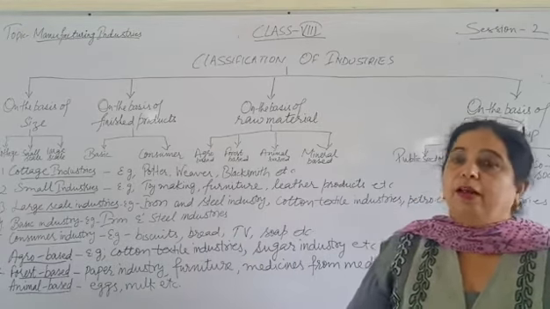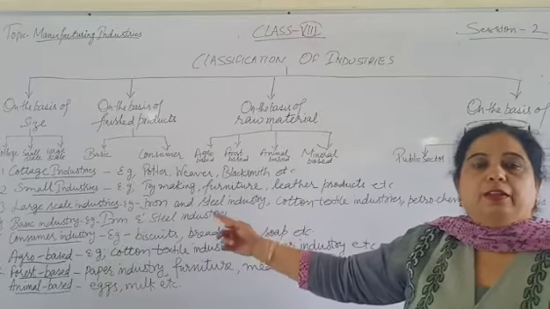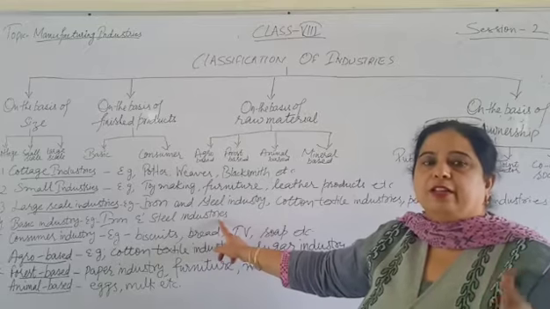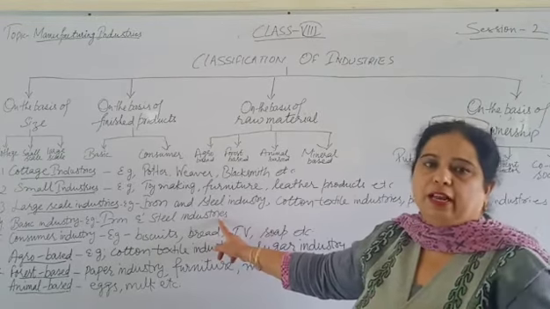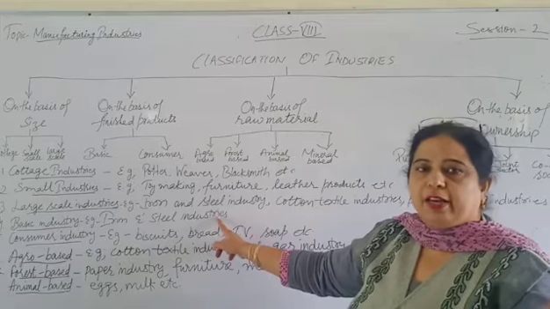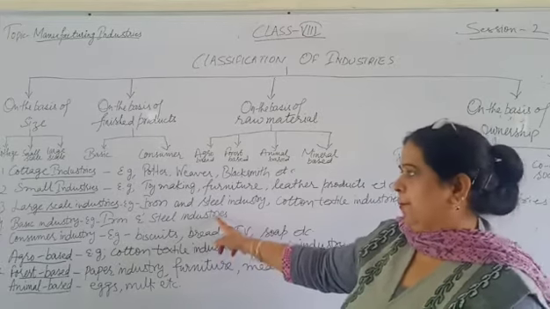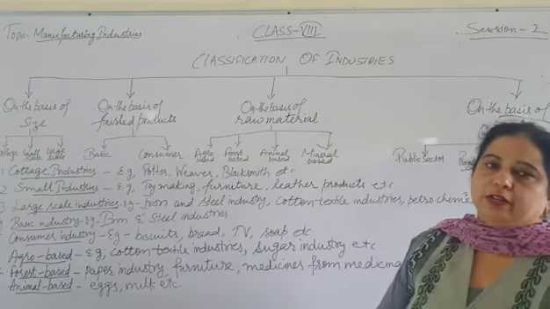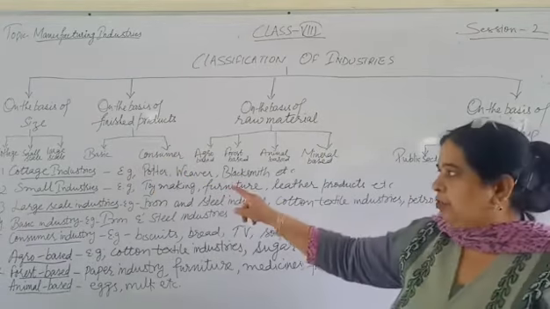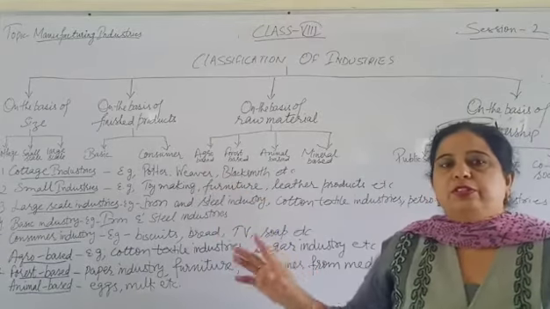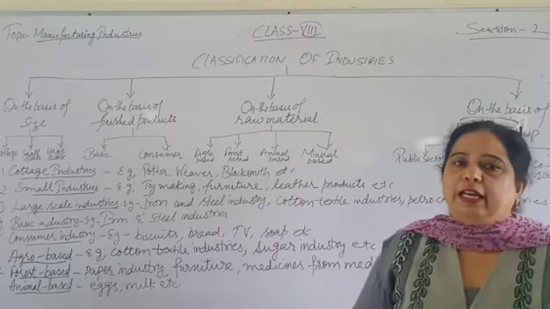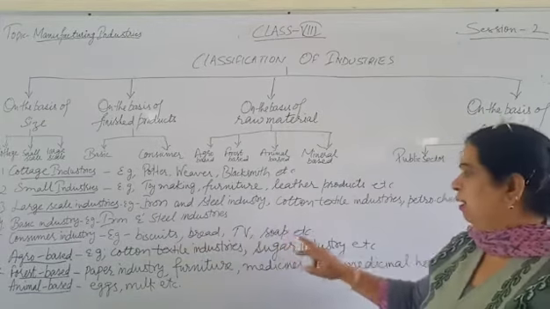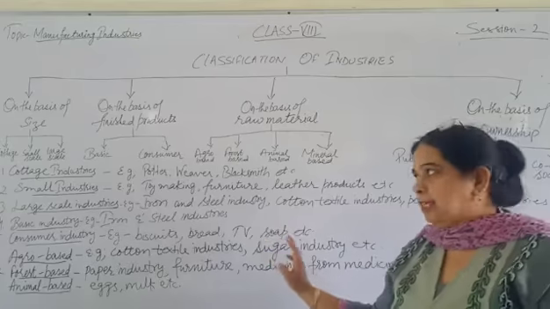For example, iron and steel industry. The industry which produces iron and steel, this iron and steel is used as raw material in machine making industry and for tool making. Now, next comes consumer industry. Consumer industry produces goods which we use in our daily life. For example, biscuits, bread, TV, soap, etc.